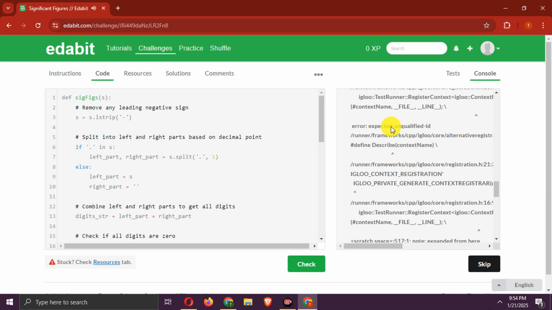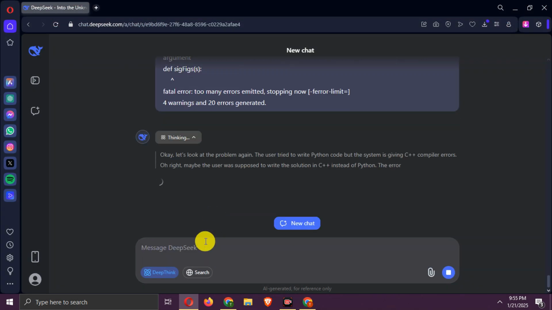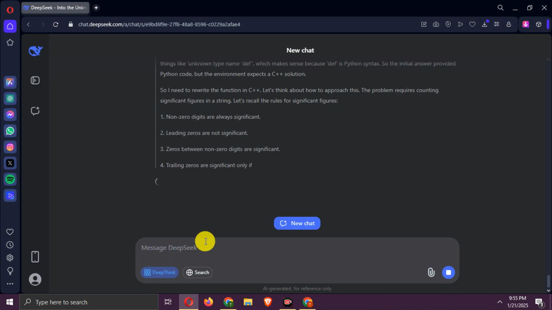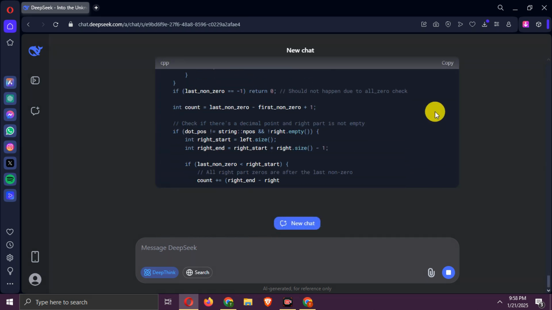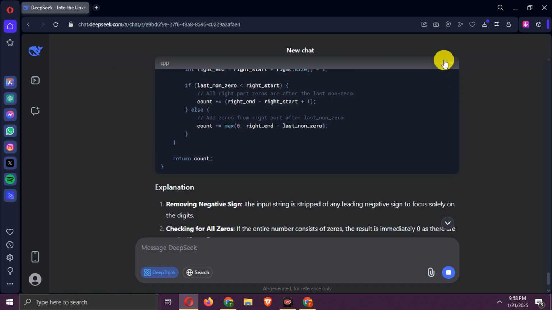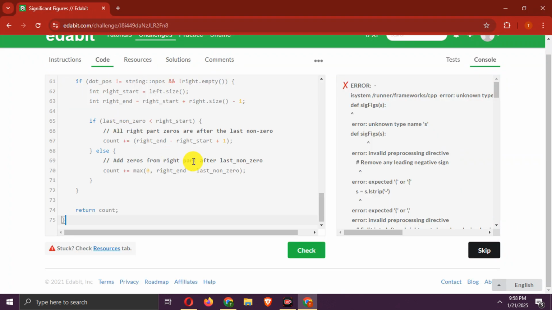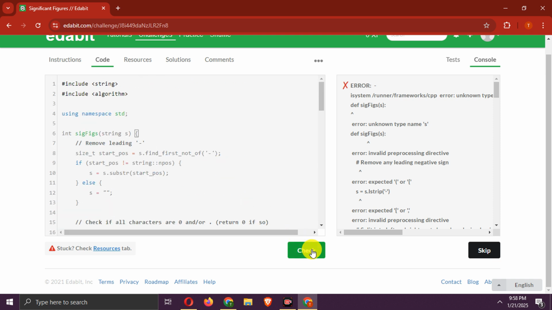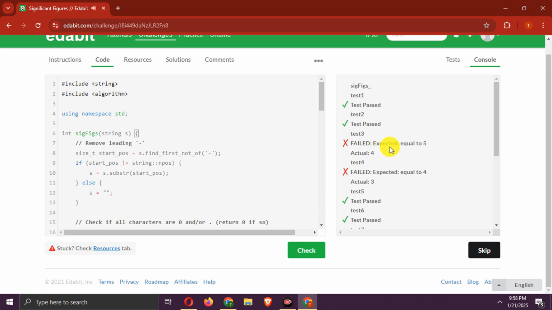So, not working here. Let's send it the problem. It is now generating in C++. The code is here. Checking the code. It is mostly a pass.